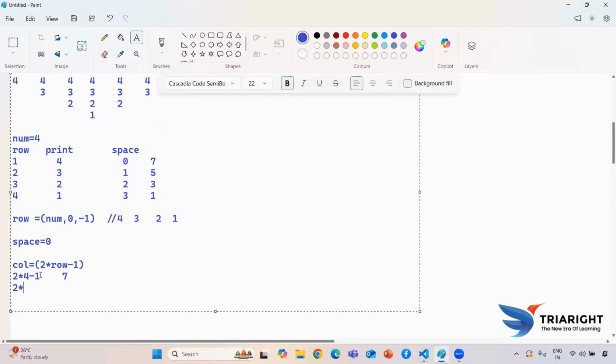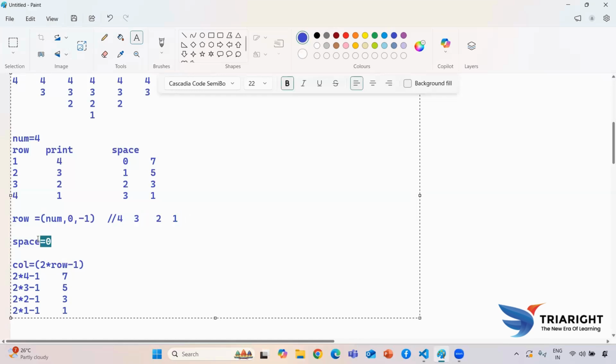Here my row value will be updating, so it will give me 3. So 3 into 2 becomes 6, 6 minus 1 gives me 5. Here again I need to update my row number, so it becomes 2. So 2 into 2 is 4, 4 minus 1 will be 3. Again, 2 into 1 is 2, 2 minus 1 will be 1. So guys, just see, it will be generating row, space and column.